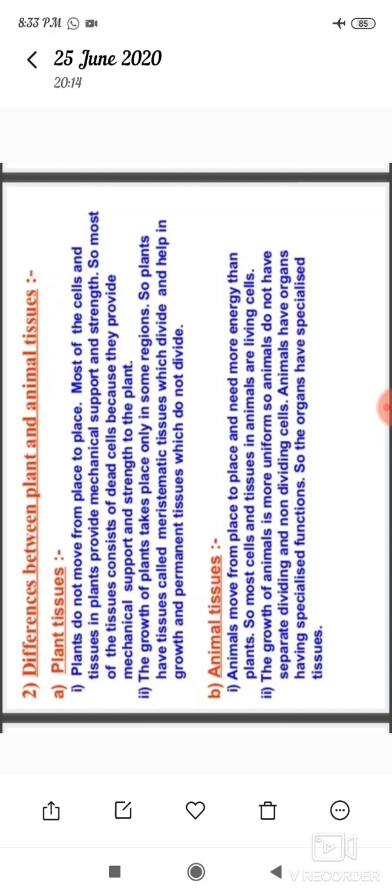The growth of animals is more uniform, so animals do not have separate dividing and non-dividing cells. Animals have organs having specialized functions. The organs have specialized tissues, and through these specialized organs they do specialized functions.